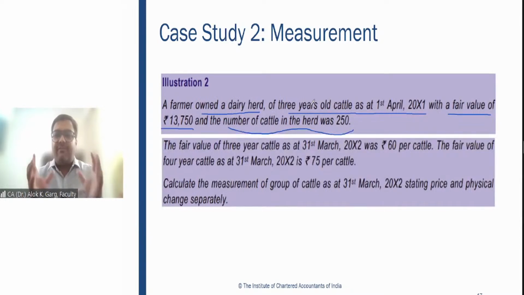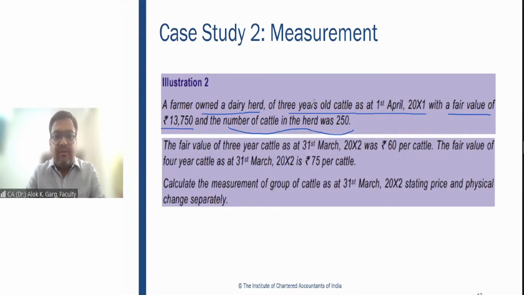So the total fair value of the herd, the Jhund, of this 3-year-old dairy cattle was 13,750, and the number of cattle was 250. So 13,750 divided by 250. What is the value?